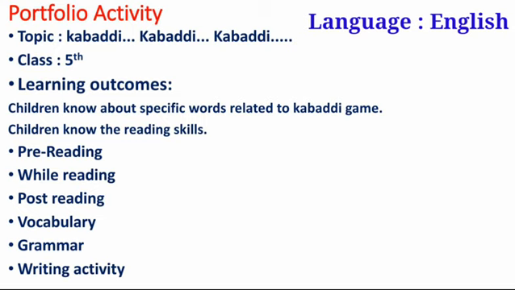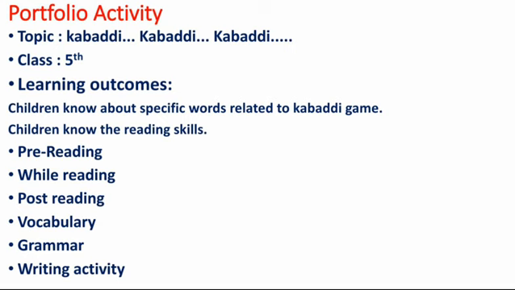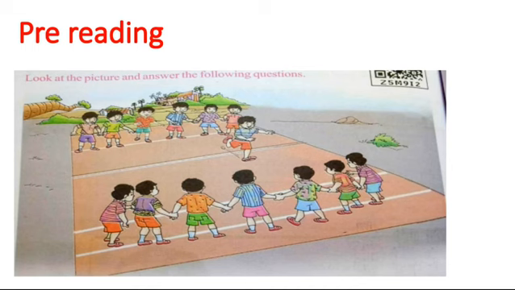Strategies that we are going to apply in the classroom during the lesson plan are pre-reading, while reading, post-reading, vocabulary, grammar and writing activity. Based on this topic, we are going to see how we apply these strategies in the classroom. Pre-reading. This is the activity that we will do in our classroom before we start the lesson.